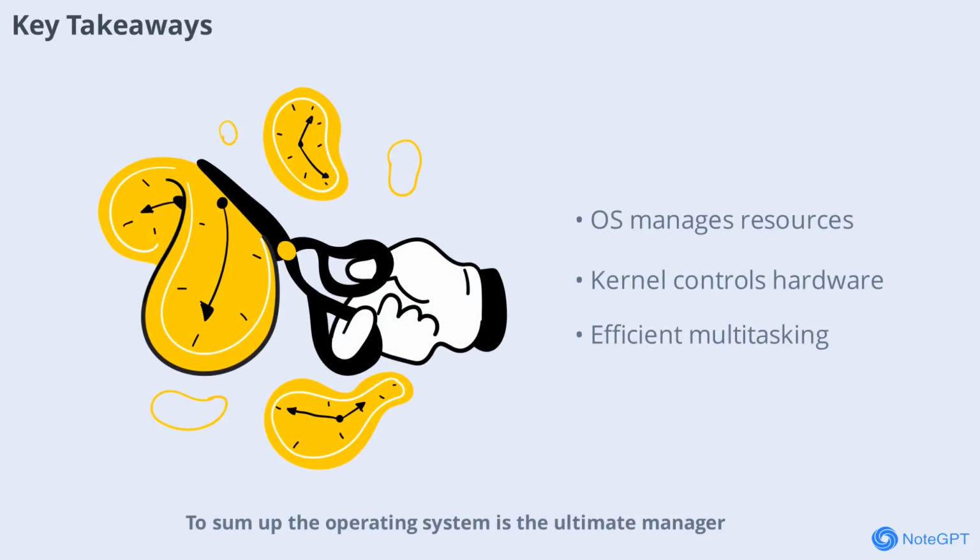To sum up, the operating system is the ultimate manager, sitting between hardware and apps, making sure everything runs smoothly. The kernel is the core, handling direct hardware control. Multitasking is an illusion created by fast context switching. File systems organize data, virtual memory keeps apps running, and interrupts make device handling efficient. Understanding the OS helps you appreciate how your computer juggles endless demands with limited resources.